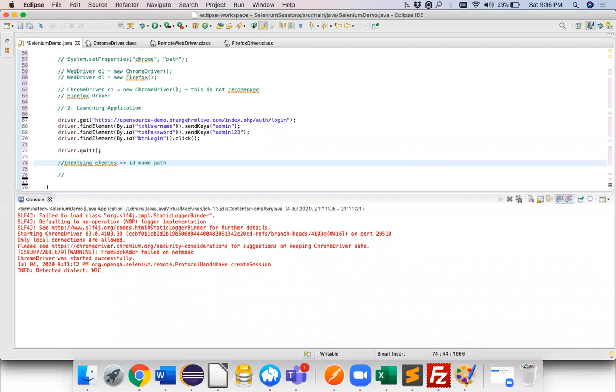We'll see all the various possible ways of identifying an element, and which are the preferable ones over the other. I'll try to make sure that I cover this class tomorrow. Tomorrow is Sunday, and a lot of people are available on Sunday. So I'll try to cover this tomorrow, and maybe we'll see next week again for the other topics.